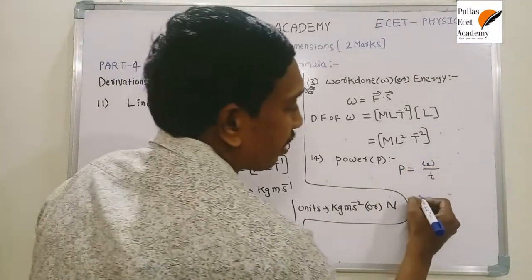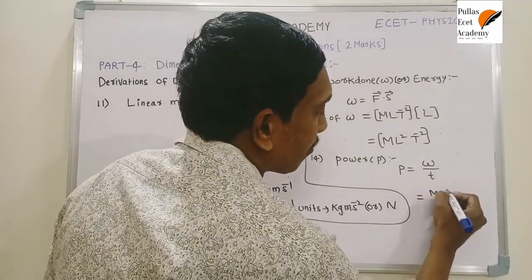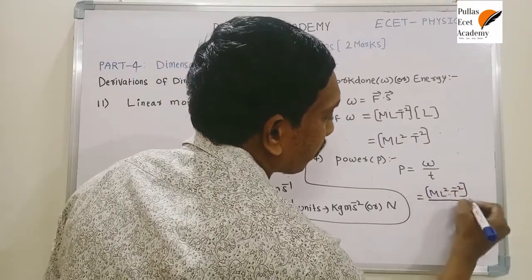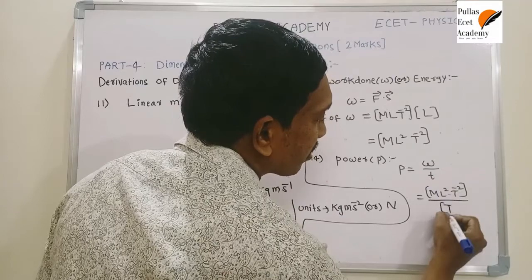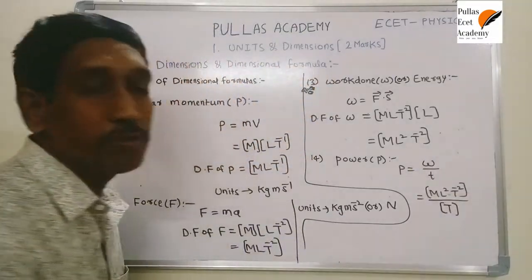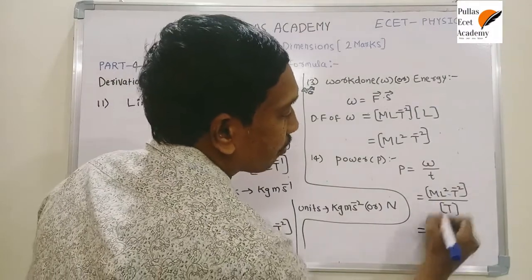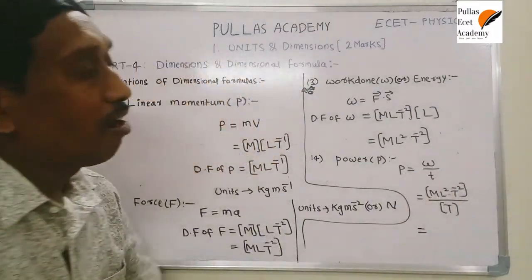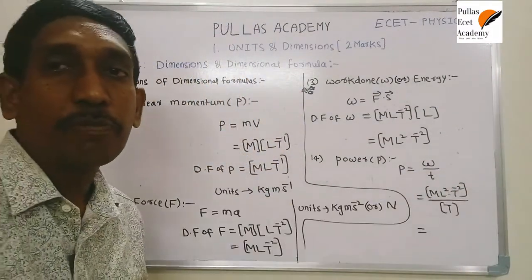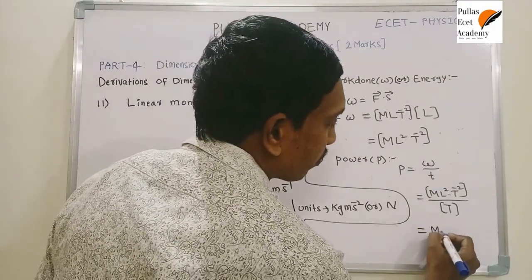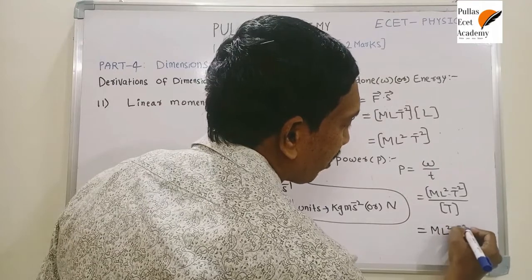Now what is the dimensional formula of work done? That is M L square T power minus 2. Next, it depends upon the dimensional formula of time. That means M L square T power minus 2 by T. If you simplify this, T shifts into the numerator as T power minus 1. T power minus 2 into T power minus 1 is T power minus 3. That means it is M L square T power minus 3.